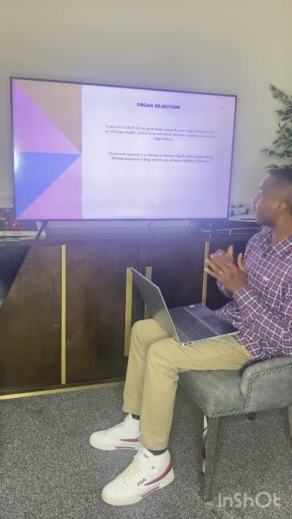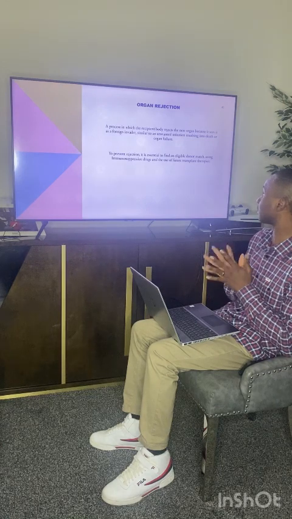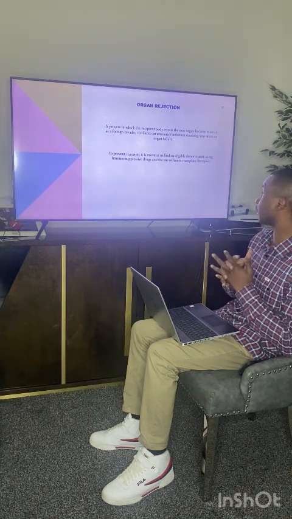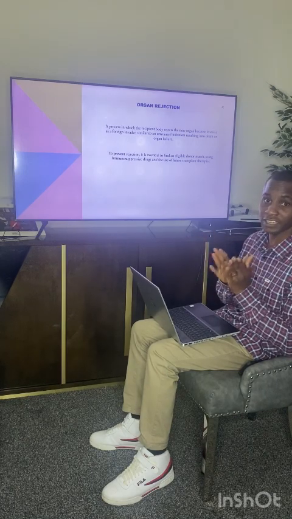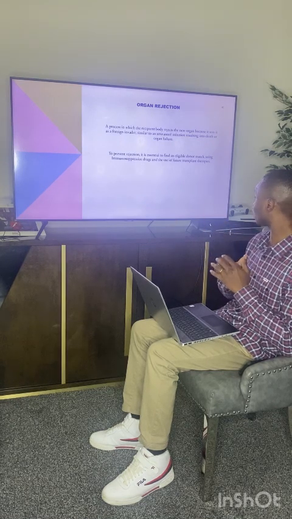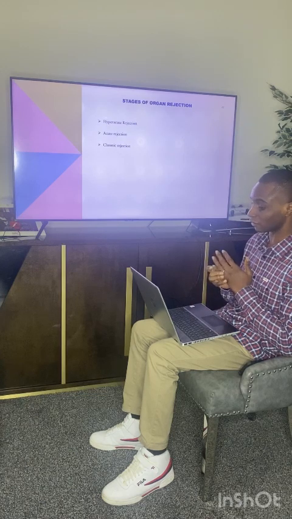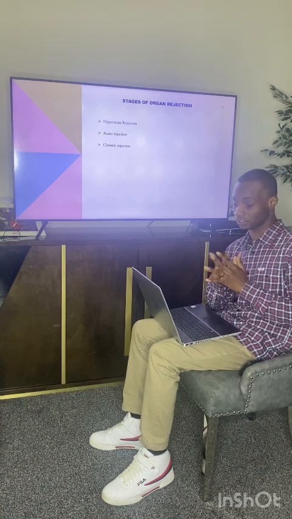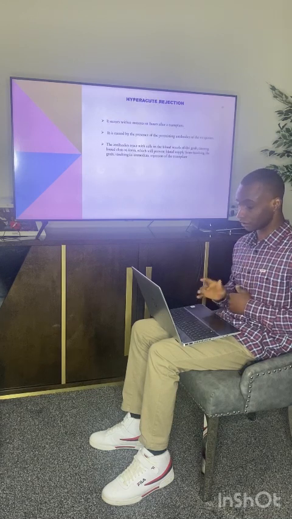Organ rejection. It is a process in which the recipient body rejects the new organ because it sees it as a foreign invader, similar to an unwanted infection. To prevent rejection, it is essential to find an eligible donor match, use immunosuppressive drugs, and also use future transplant therapies. Stages of organ rejection include hyperacute rejection, acute rejection, and chronic rejection.